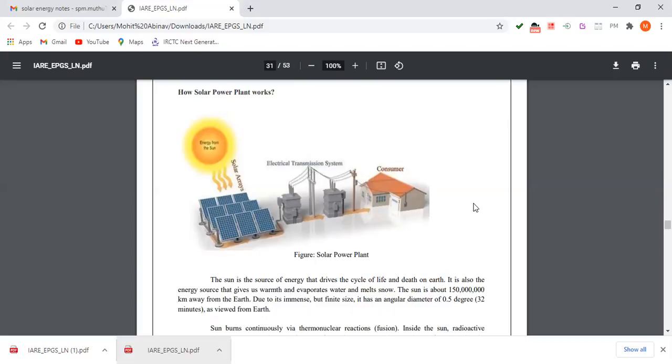Here, the sun is the source of energy that drives the cycle of life and death on earth. It is also the energy source that evaporates water and melts snow. The sun is about 15,000 crore kilometers away from the earth. Due to its immense but finite size, it has an angular diameter of 0.5 degree, or 32 minutes, as viewed from earth.